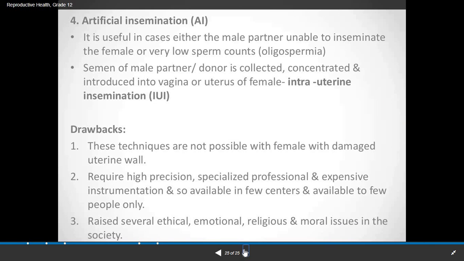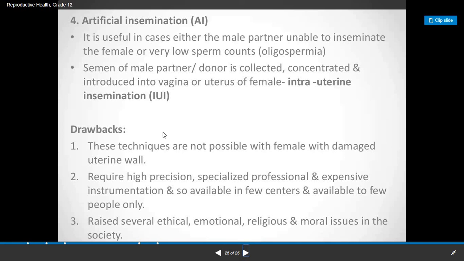The last technique is artificial insemination, shortly written as AI. It is useful in cases in which either the male partner is unable to inseminate the female or he has a very low sperm count, which is known as oligospermia. Semen of the male partner or the donor is collected. It is concentrated and introduced into the vagina or uterus of the female, which is known as intrauterine insemination, that is IUI.